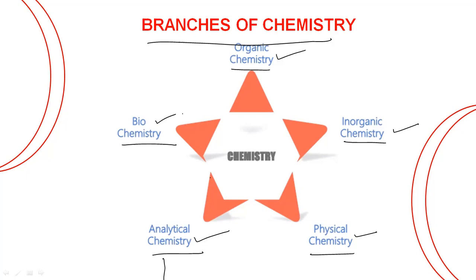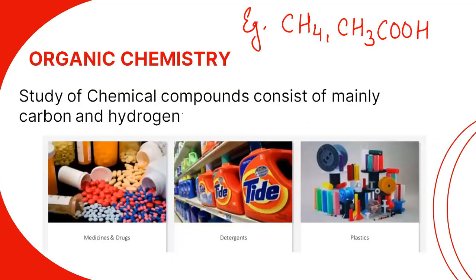So let's introduce them, everyone. Organic chemistry, where you see things like detergents, plastics, medicines, and drugs. It is the study of chemical compounds consisting mainly of carbon and hydrogen. Those compounds which consist of carbon and hydrogen are known as organic chemical compounds, and the study of these compounds is known as organic chemistry.